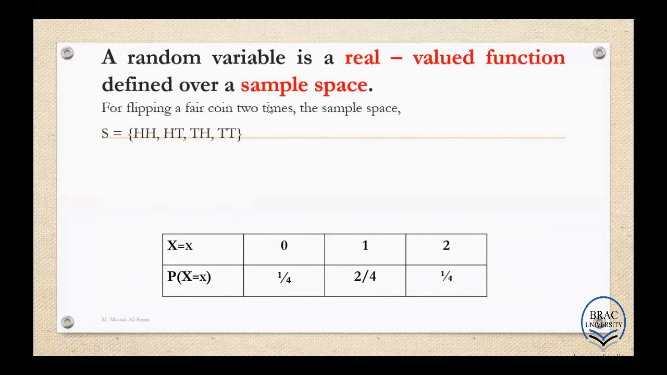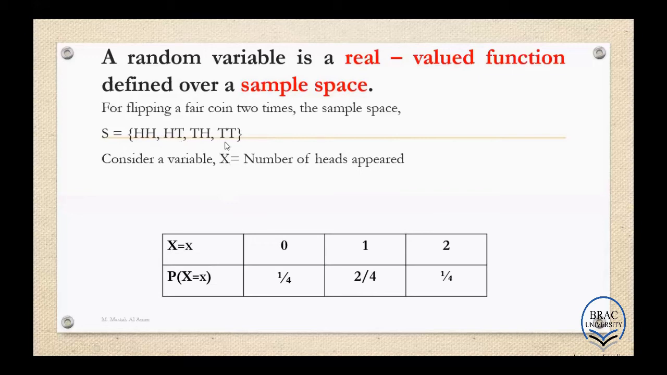So again, back to our definition of random variable. See, random variable is a real valued function defined over a sample space. So this is the sample space. Now, if we consider one variable x, which denotes number of heads. So back to the sample space. See here, how many heads we have here? 2 heads. 1 head, 1 head, and no head. That means 0 head. So what are the possible values for x? The values are 2, 1, and 0.